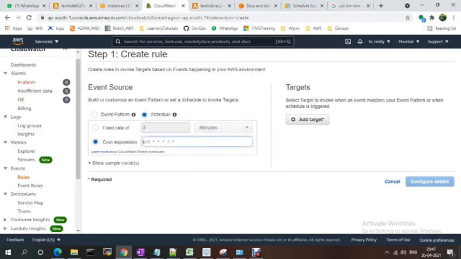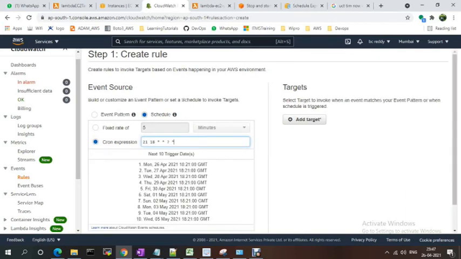I'm going with a cron expression: 21 is minutes, 6 o'clock means 18 hours, then day of the month, a question mark, and year. It should be triggered at 21.